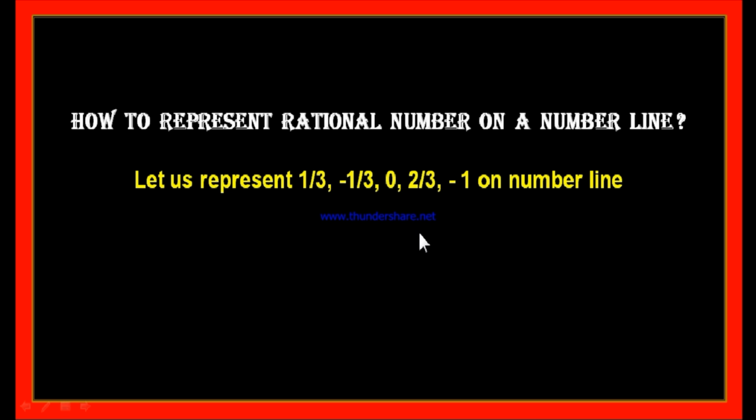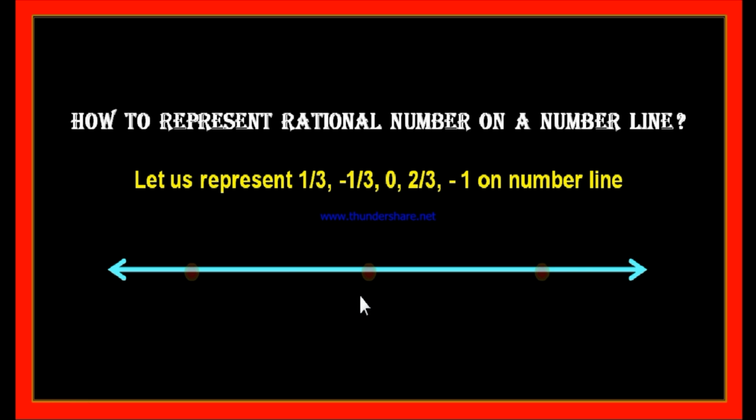Again, to represent all these numbers, let us draw a straight line first of all. After drawing the straight line, let us take 3 points with equal intervals and let us name the middle point 0. And let us assign 1 to the right hand side point to 0. This is plus 1. And let us assign minus 1 to the left hand side point to 0. This is minus 1.